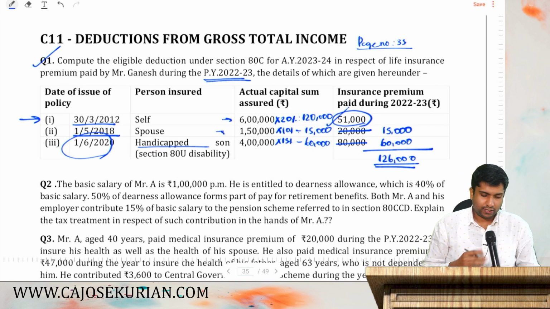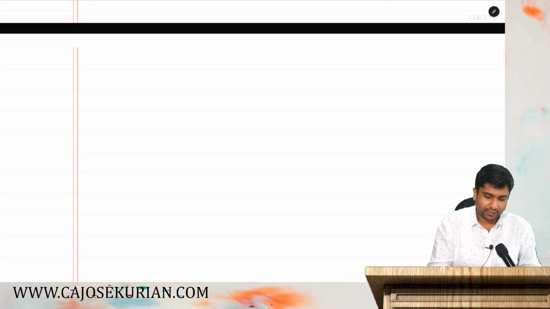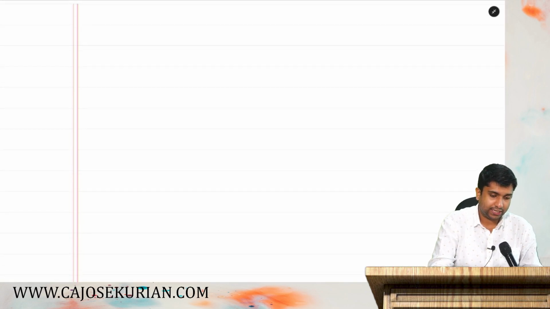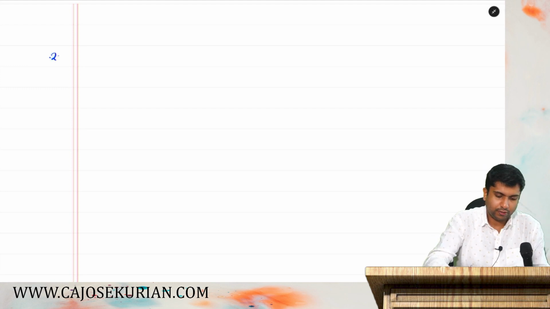Alright. So let's move on with the second item under 80C. So let's understand what exactly is the next deduction under 80C. So please write along with me.